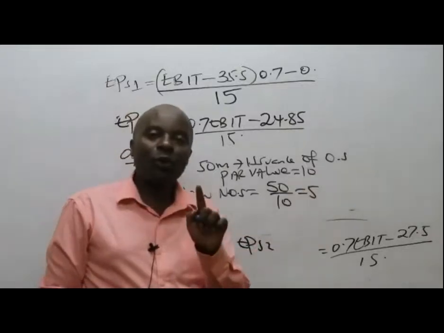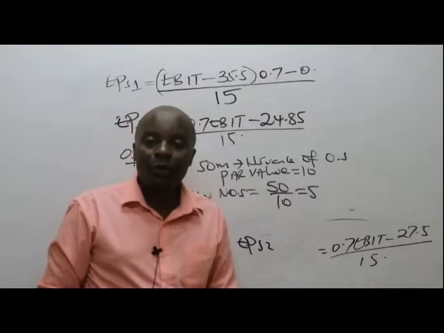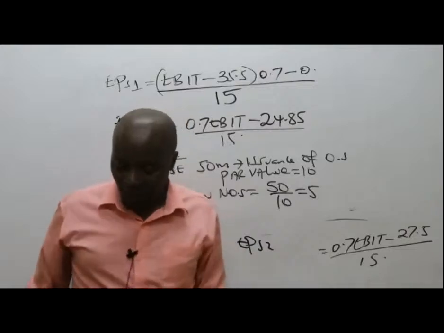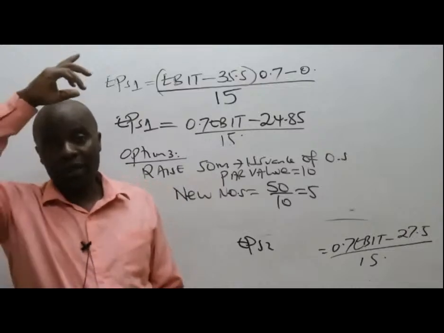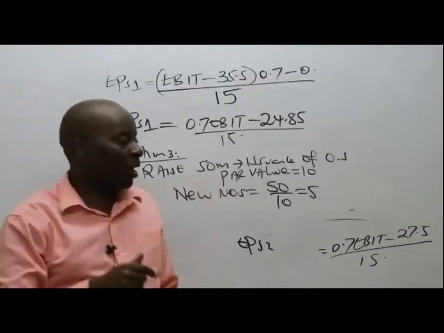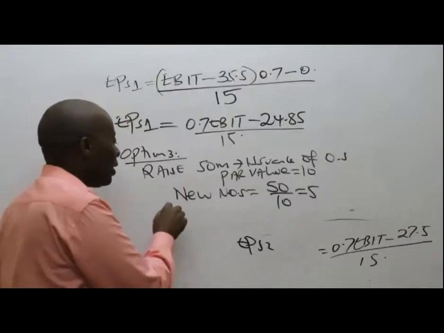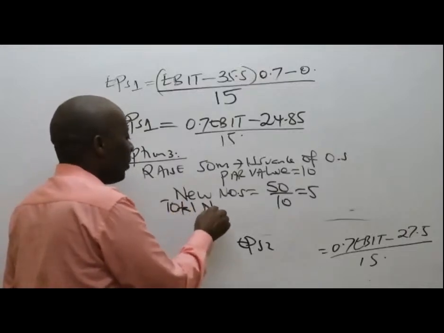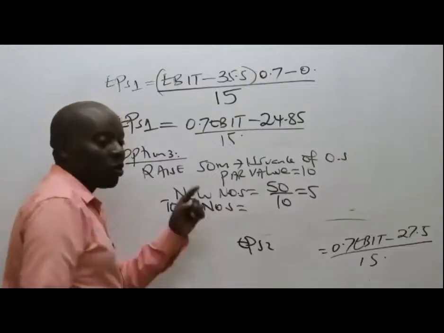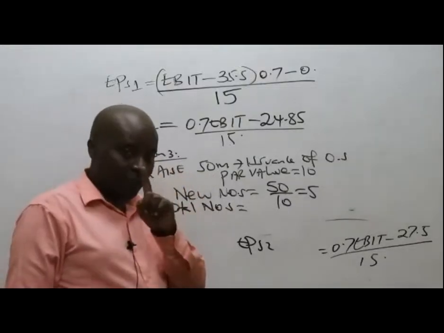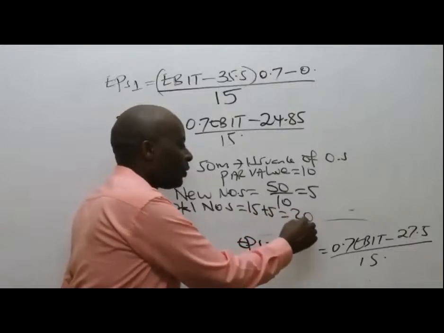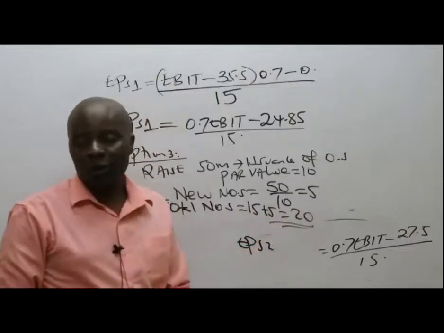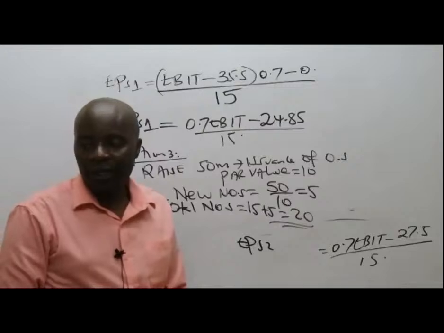But I know the mistake that most students make is to forget straight away that we had other shares, old shares, earlier on. So you need to give us now the total number of ordinary shares. Remember, the old number of shares were 15. So you need to take 15 plus 5, which gives me what here, somebody? Which gives me 20.